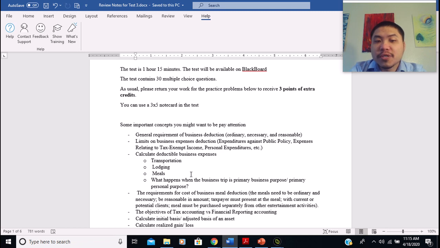And for meals, only business meals are deductible, and the amount deductible is only 50% of the cost, right? So 50% of the cost of business meals are deductible. We're gonna have practice problems that we're gonna do in a little bit.